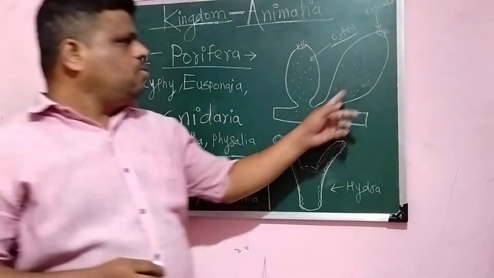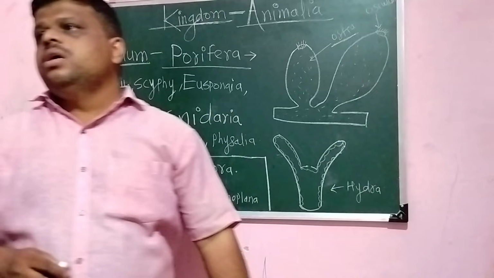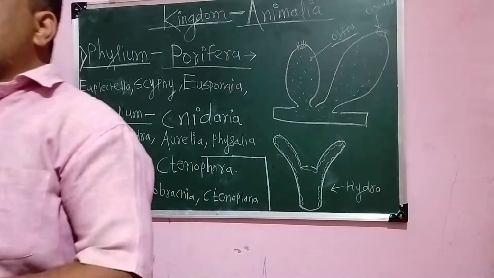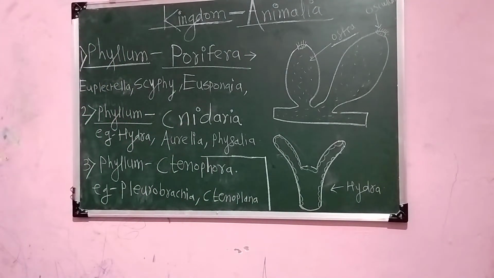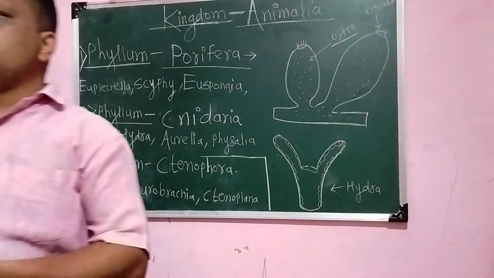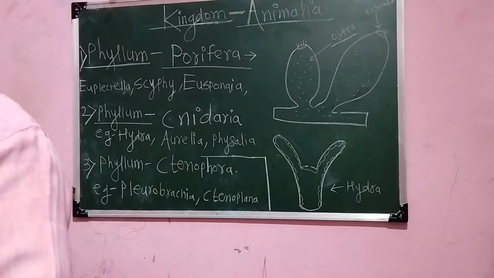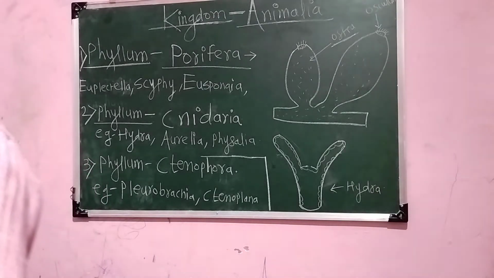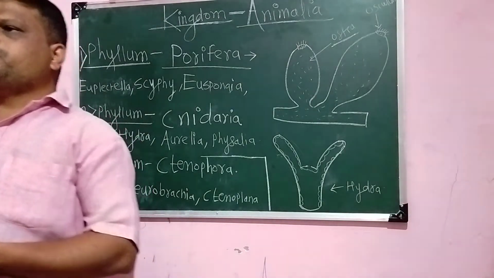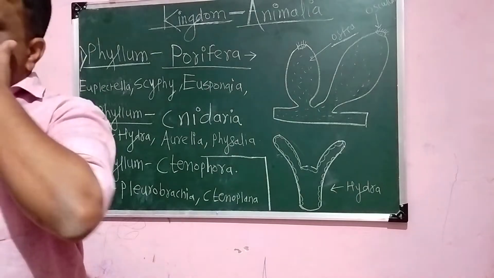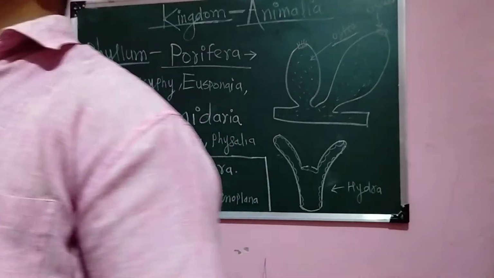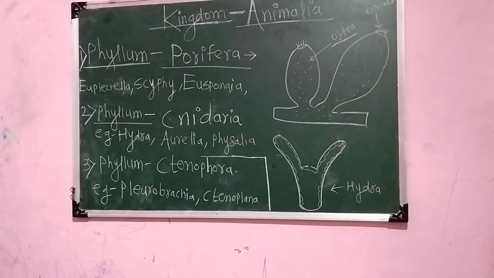So ostia are small apertures and the osculum is a big aperture. Okay, so water is circulated through a canal system which is called the spongocoel. Okay, then the spongocoel is lined by special cells which are known as collar cells.